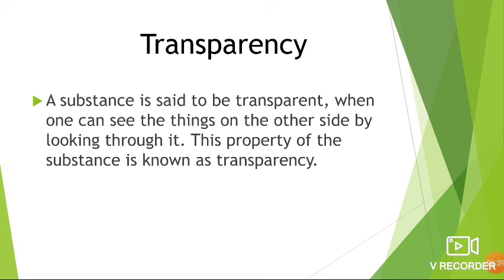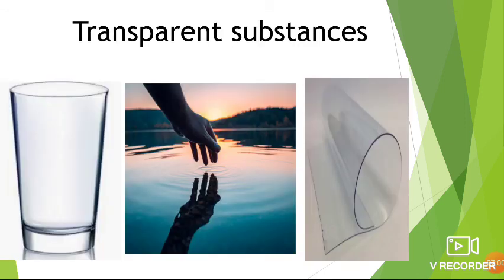This property of a substance is known as transparency. So students, what is transparency? When one can see the things on the other side by looking through it. This property of the substance is known as transparency. For example, glass is transparent.